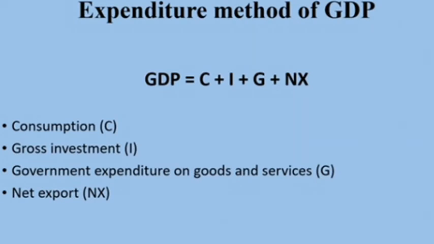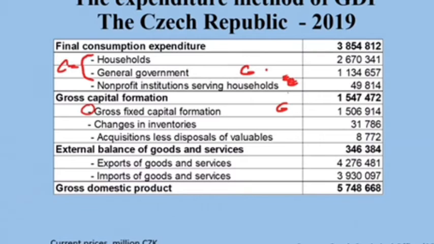And here I have the expenditure method of GDP as published by the Czech Statistical Office. It's a little different from what we had. They use slightly different terms, but final consumption expenditure of households and also non-profit institutions serving households, so this is our C.